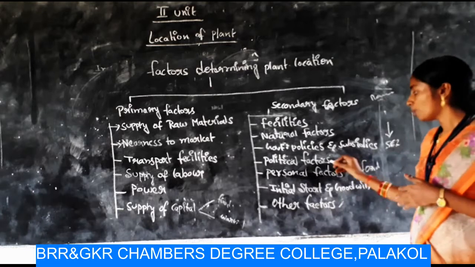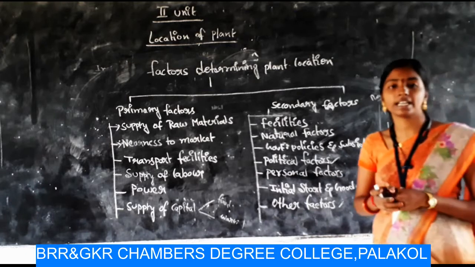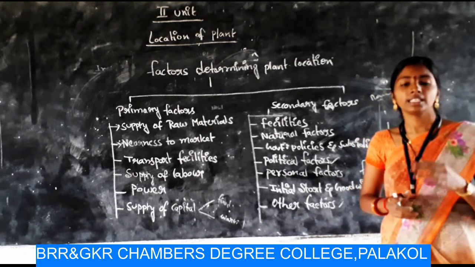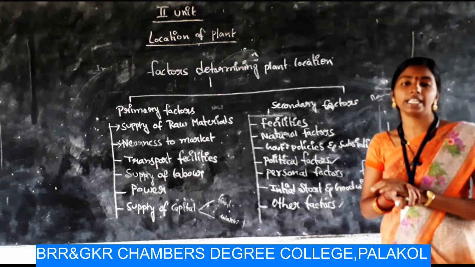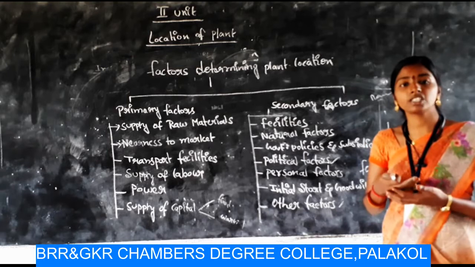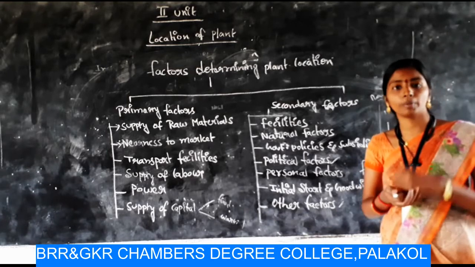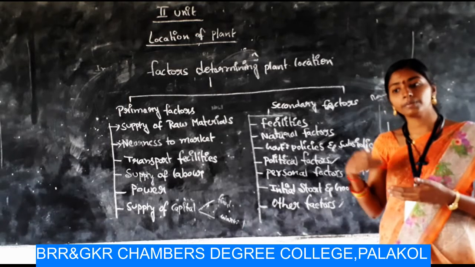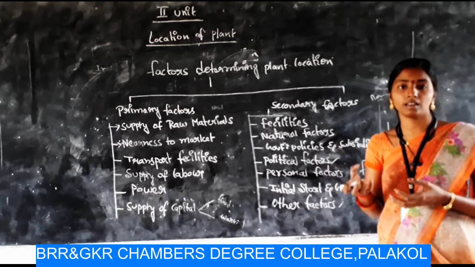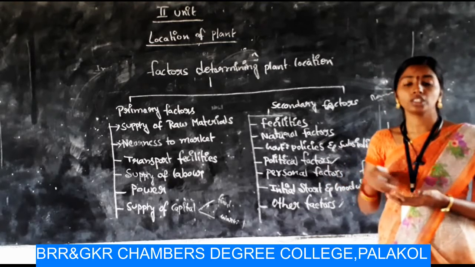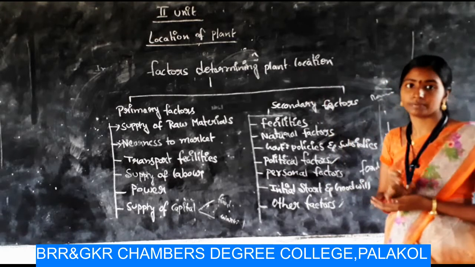And next one, political factors. Very, very important factors to be considered while deciding the plant location. Because the ruling party, or the party which is in the lead, has different dimensions regarding industries. Some parties may be interested in developing domestic organizations, whereas some parties want to increase multinational companies' operations in the country. So the dimensions of the political factors will influence the selection of plant location.